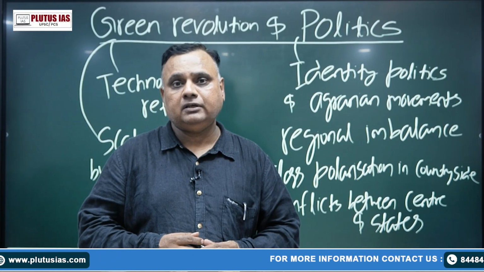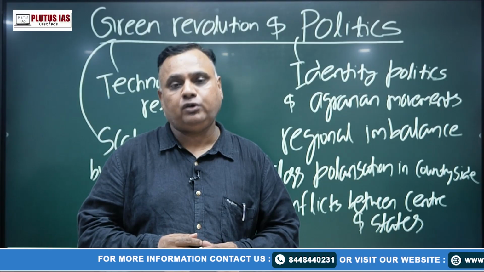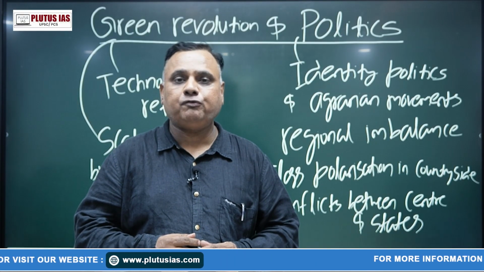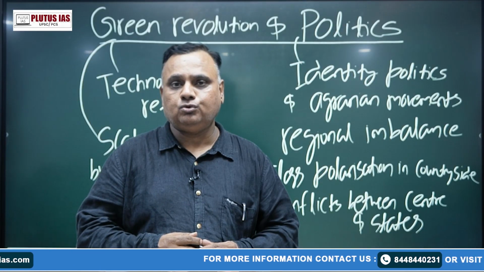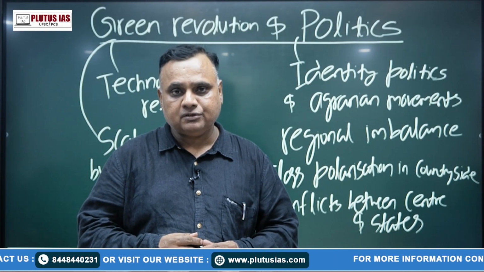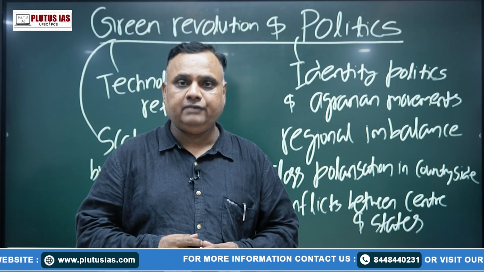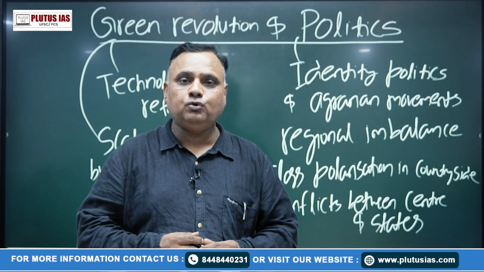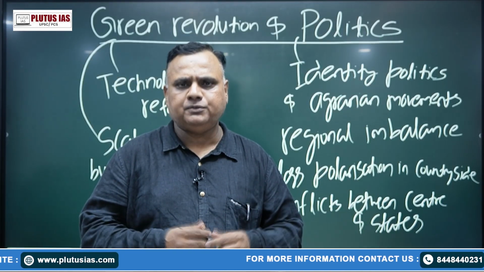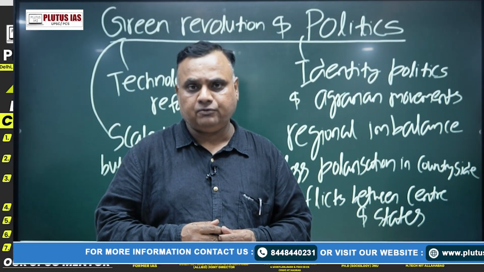So first we understand the background before green revolution. After independence, agrarian reforms are broadly categorized into two parts. One, institutional reforms, that is land reforms, that started from 1950 and continued by and large till 1964, although land reforms in piecemeal also continued afterwards.